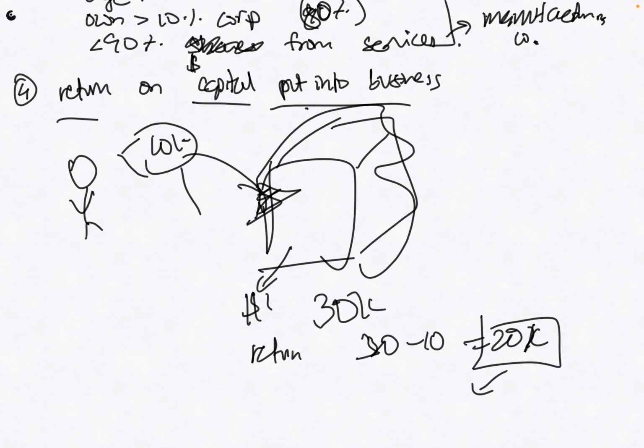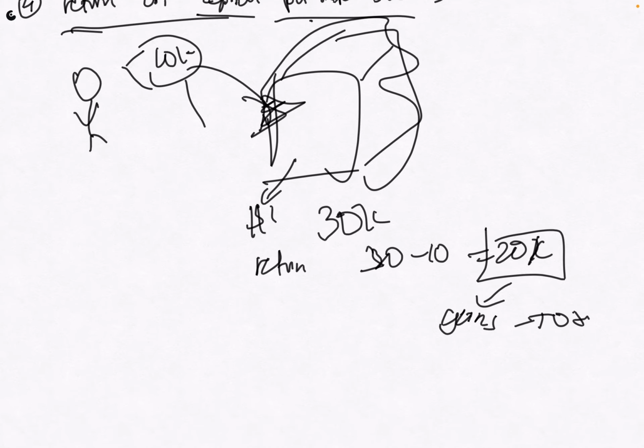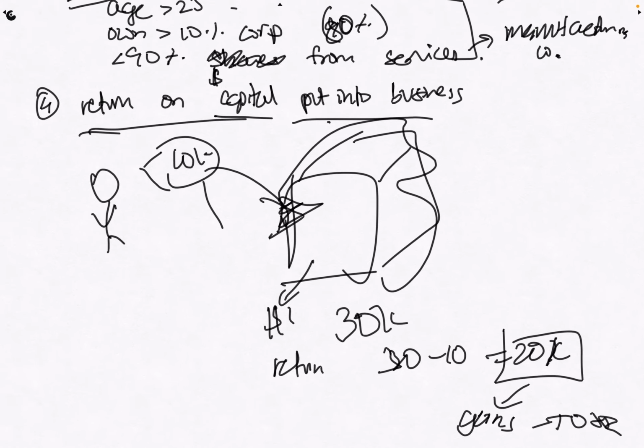This return on capital is not under TOSI. Not really sure why. Maybe it's to represent that you're sort of an investor? I don't know. But yeah, I think that's the gist of it.